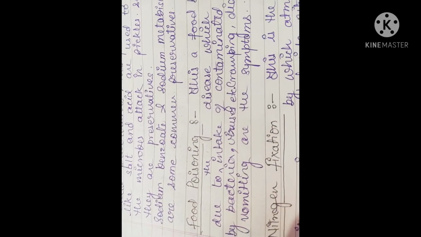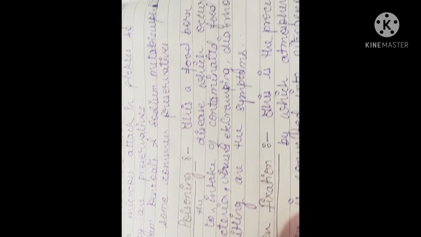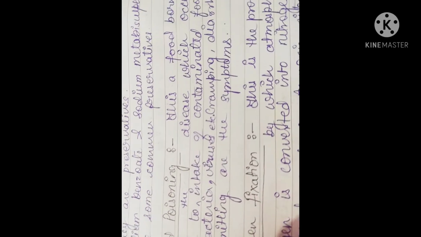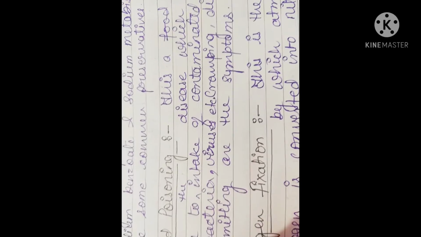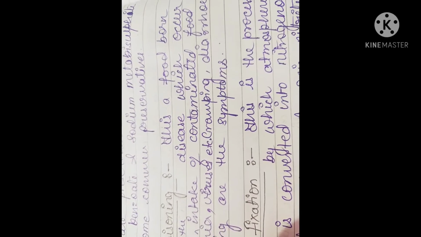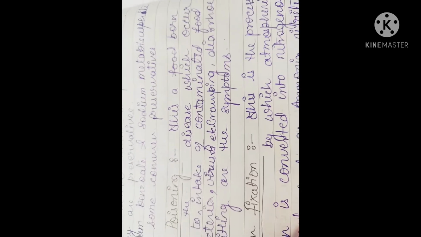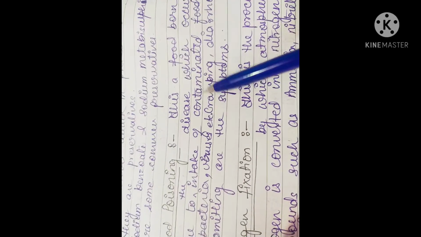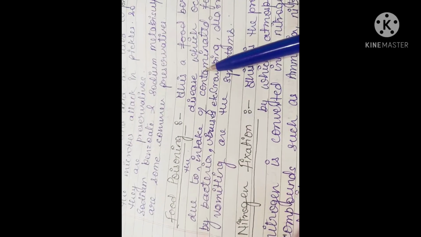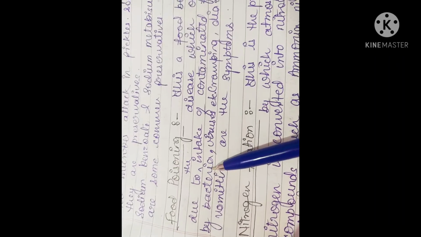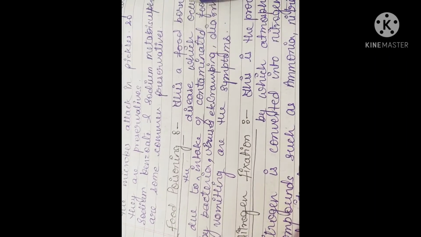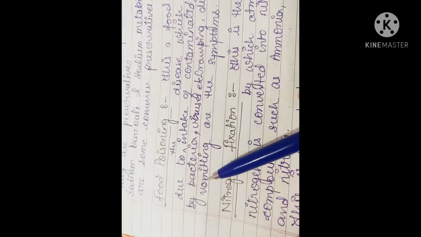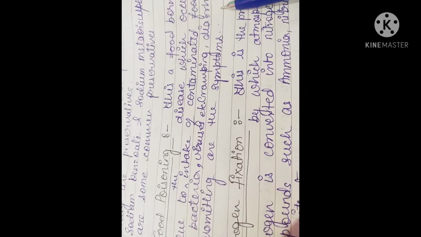Now the next is food poisoning. This is a food-borne disease which occurs due to the intake of contaminated food. Contaminated means the food which is infected by the growth of bacteria, viruses. So food poisoning occurs when the food becomes infected by bacterial and viral growth. Some symptoms are cramping, diarrhea, vomiting. These are some common symptoms or signs.